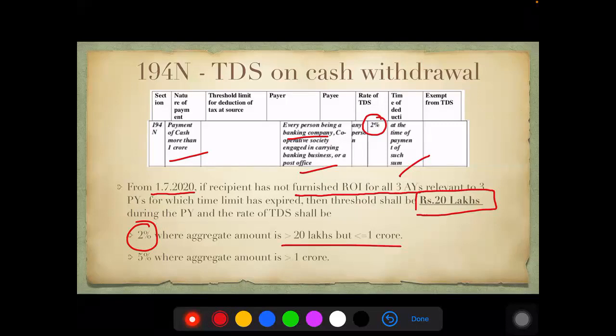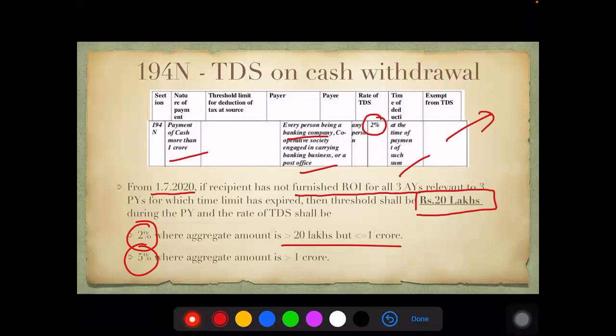And if the cash withdrawals exceed 1 crore, 5% will be the rate. Please remember, this additional condition of threshold and rate is only applicable to those who have not filed their return of income for the last 3 years for which the time limit has expired. Other than that, the other rules of 194N stay intact.